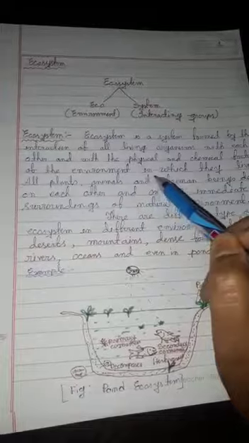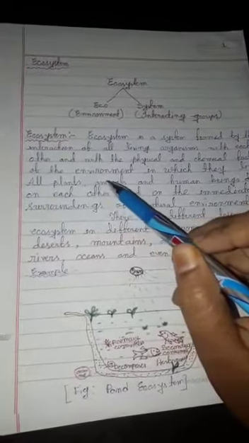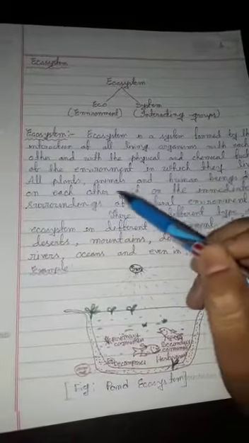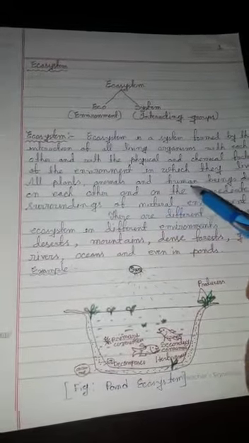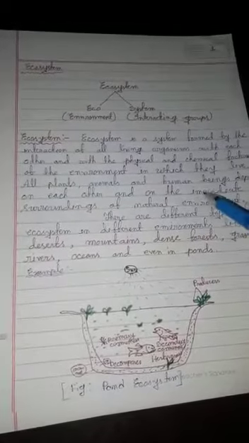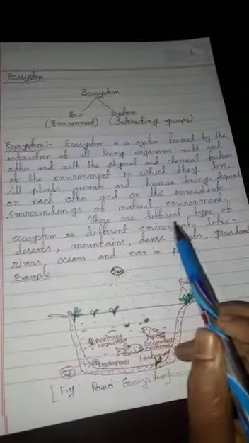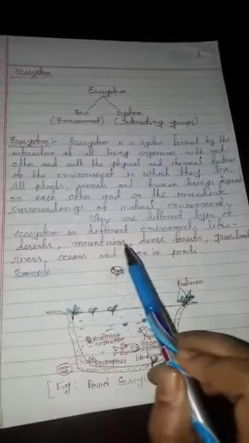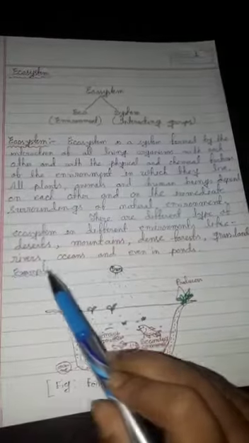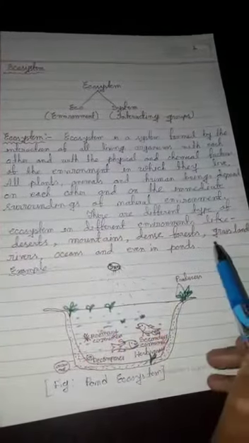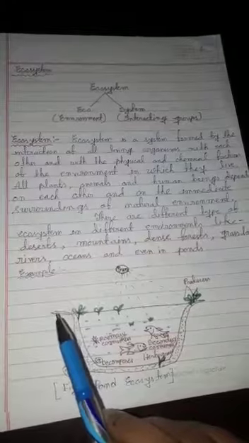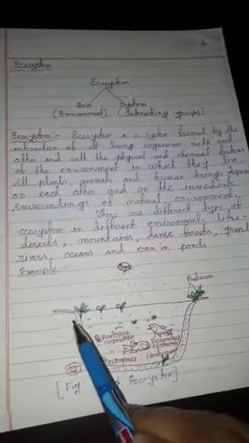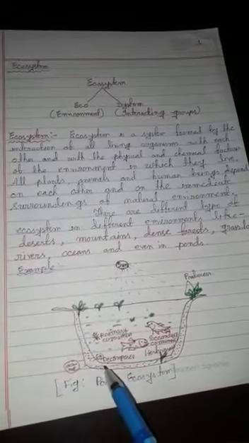Or we can say the interrelationship, the interaction between living things as well as non-living things, the interrelationship between biotic environment as well as abiotic environment is called an ecosystem. So there are different types of ecosystem in different environments like desert, mountains, dense forest, grassland, rivers, oceans and even in ponds.